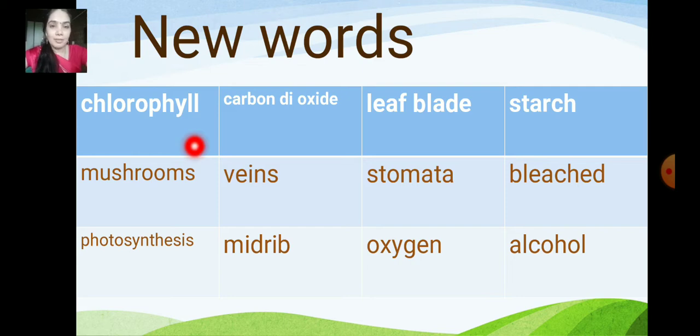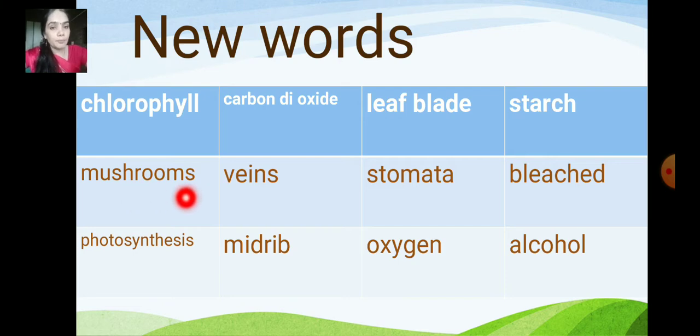Ready? Yes. So these are the new words from lesson number 6, How Plants Make Food. Shall we start? Yes. Chlorophyll. I'll give a pause. Repeat after me.